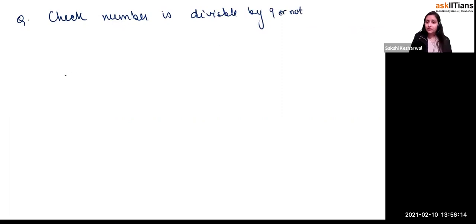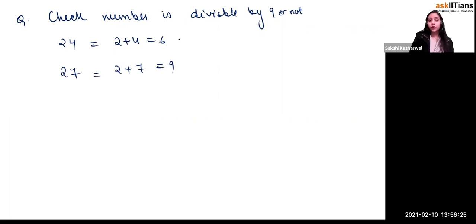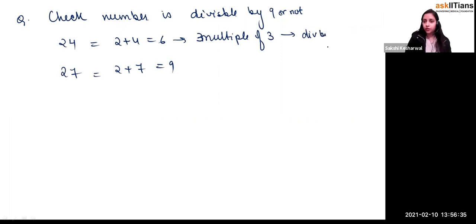So if I give you a small number like 24, and I write 27, just check the numbers. So it is 2 plus 4, which equals 6. And this is 2 plus 7, which equals 9. So 24 is a multiple of 3, divisible by 3, right? But over here, 27 is a multiple of 9.